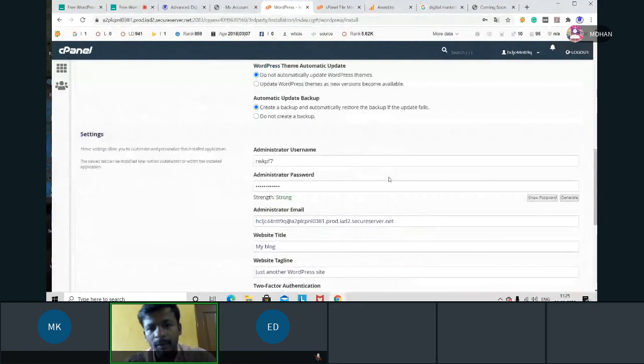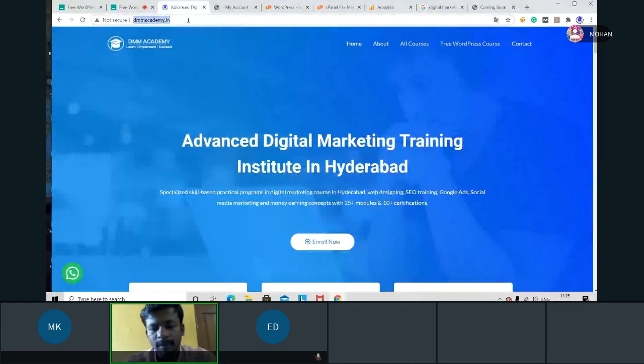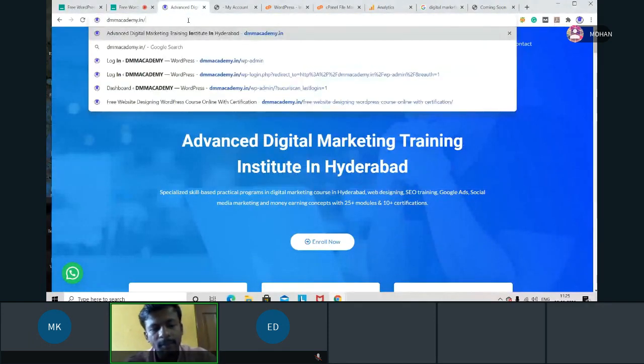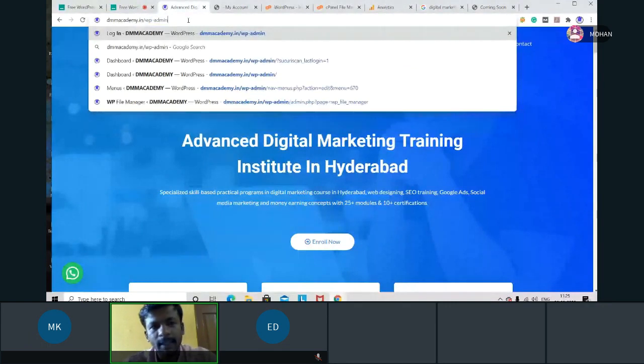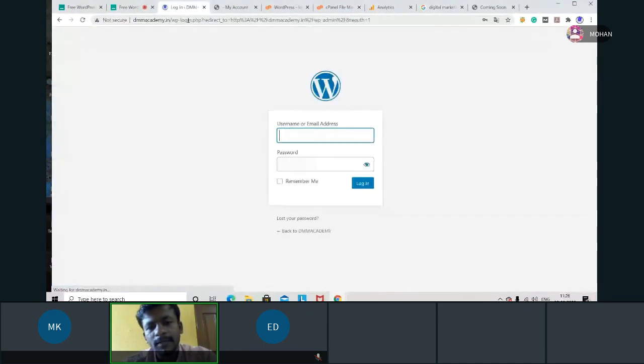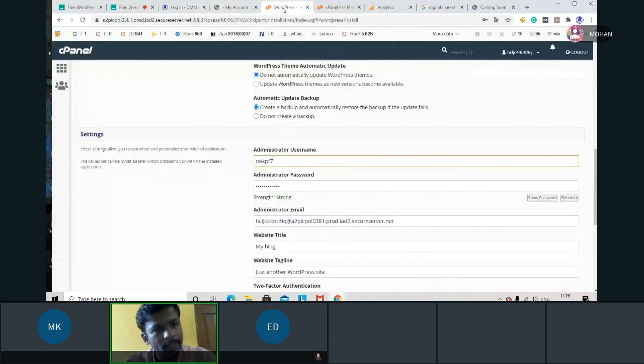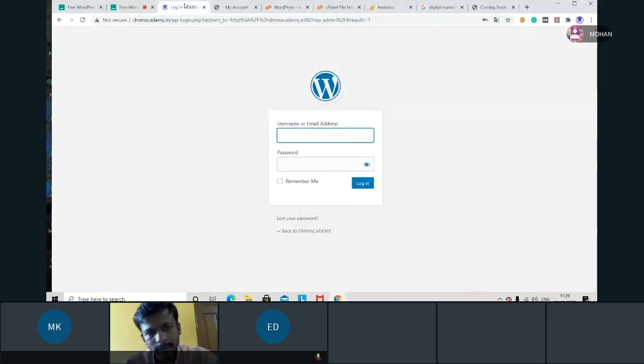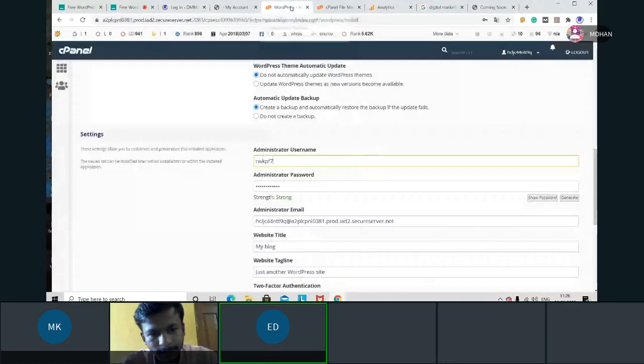Here we have an option here, administrator and username. Okay. That means when I click for this DMM Academy, for example, here I click slash WP admin, now this software is asking me username and password. The same thing we are doing here. That means we are creating the username and password here, and at the time of login we have to give the details. Is it clear? Yes, sir.